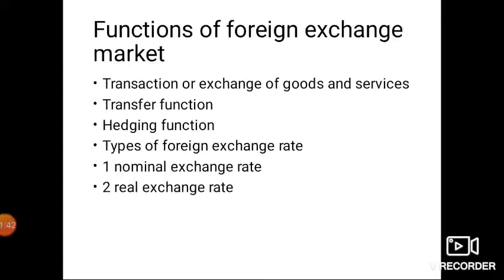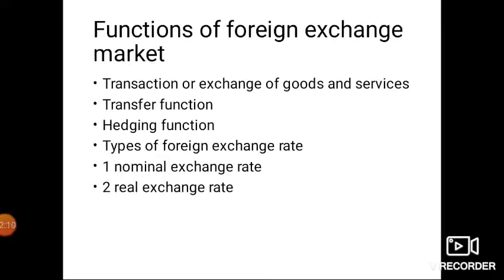This is called transaction or exchange of goods and services. This function allows and promotes international trade, so that one country can easily export and import goods from one nation to another nation.